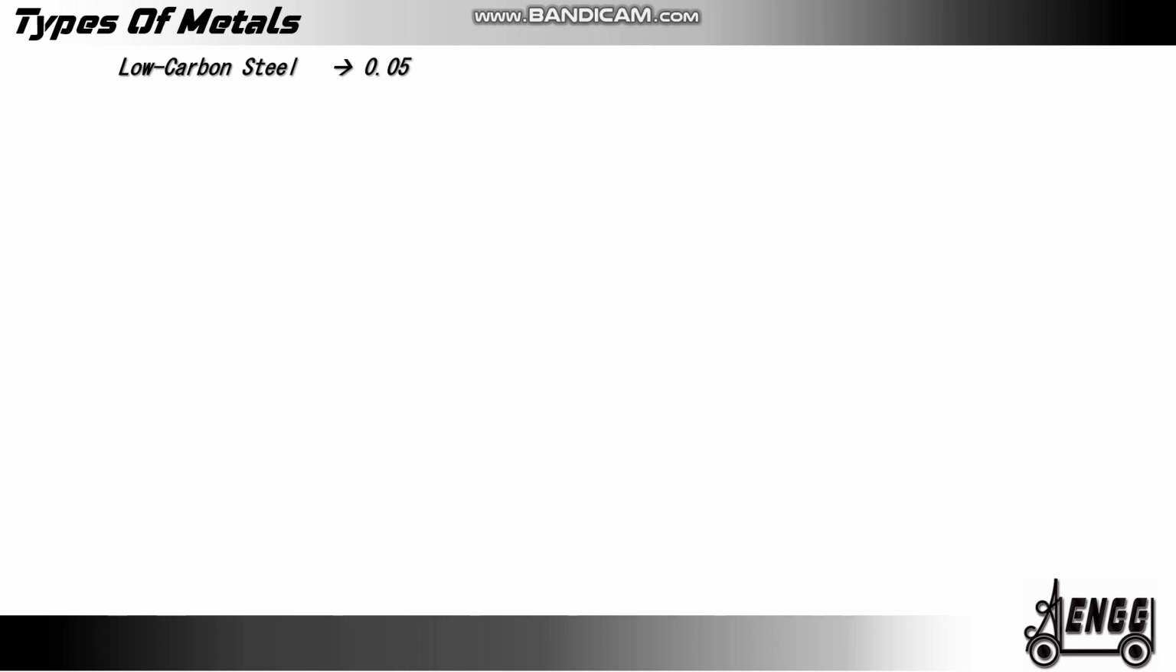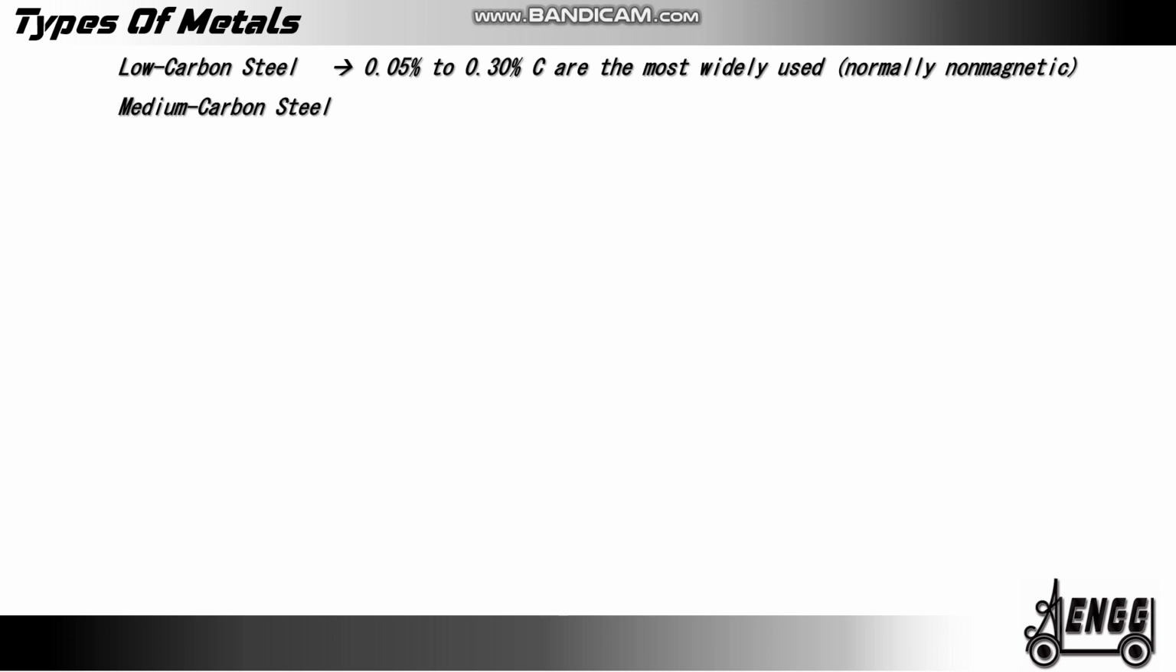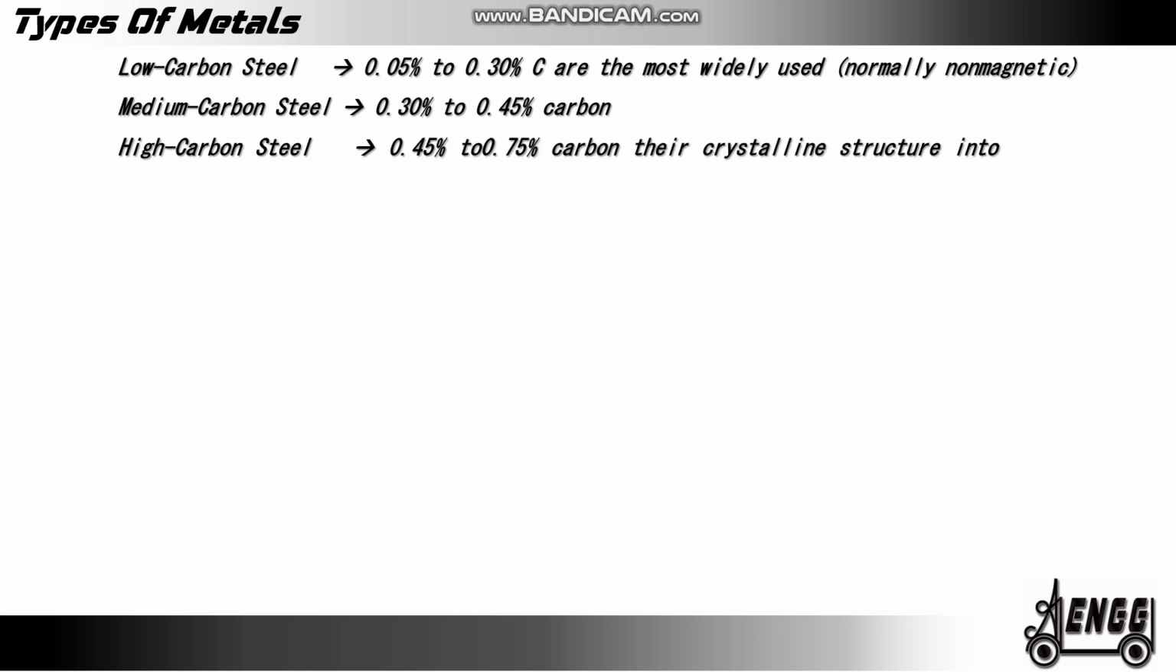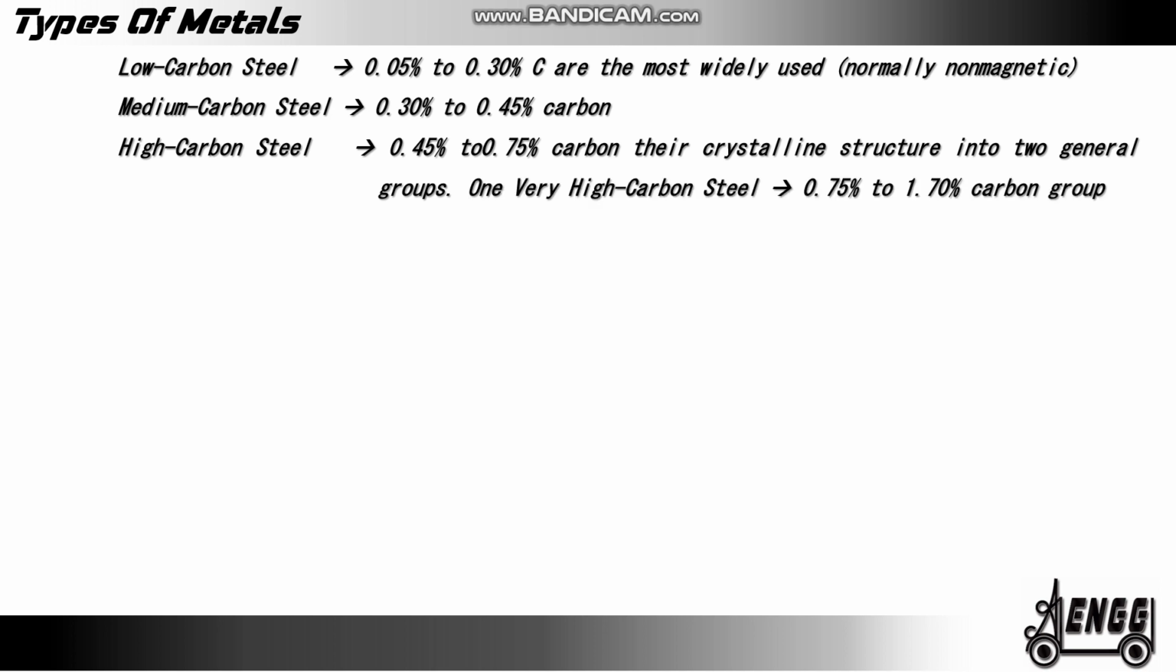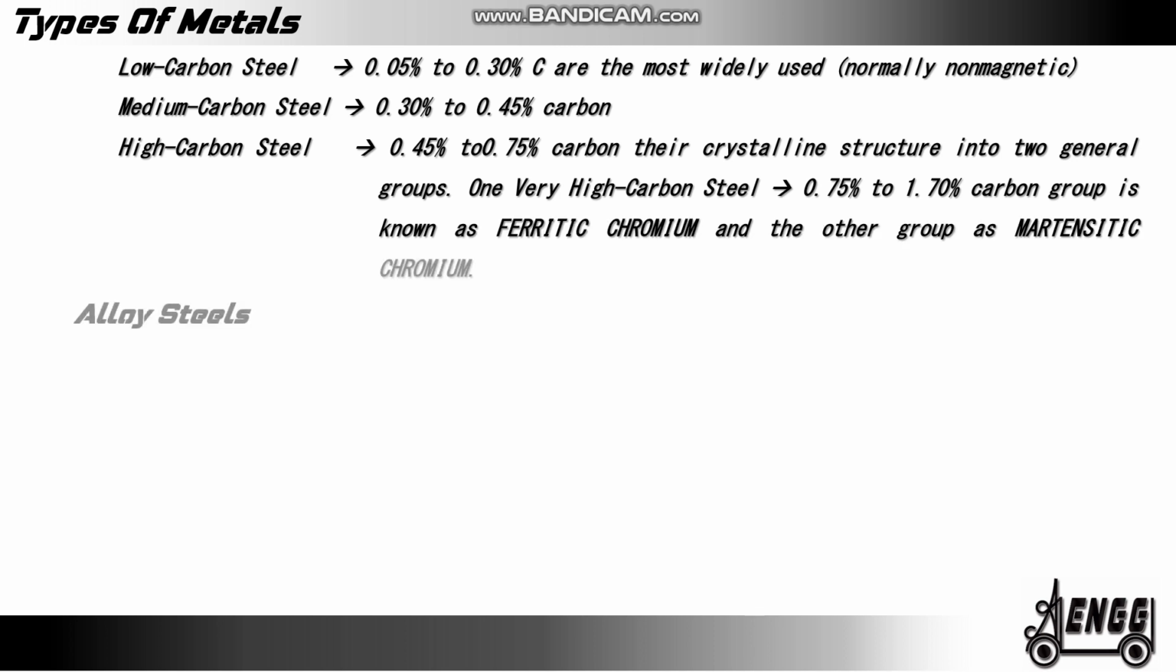Low carbon steel, 0.05% to 0.3% of carbon, is most widely used, normally non-magnetic. Medium carbon steel, 0.35% to 0.45% of carbon. High carbon steel, 0.45% to 0.75% of carbon. Their crystalline structure into two general groups. One, very high carbon steel, that is 0.75% to 1.70% carbon groups, is known as ferritic chromium and the other group as martensitic chromium. Alloy steel.